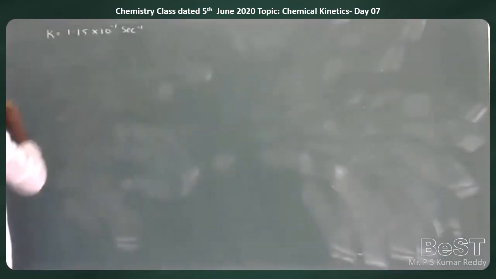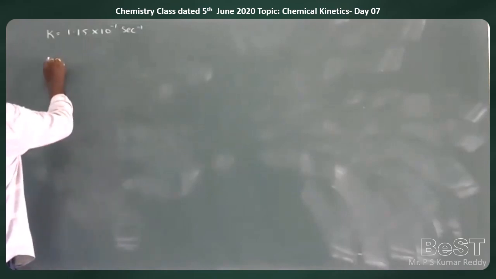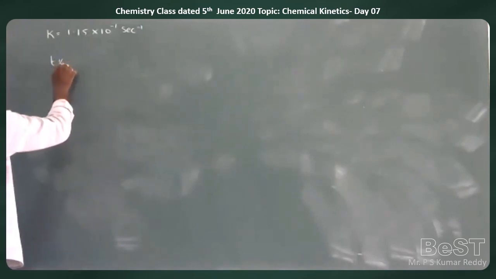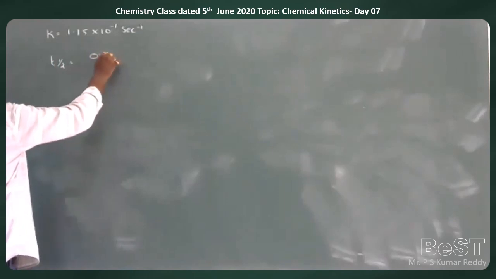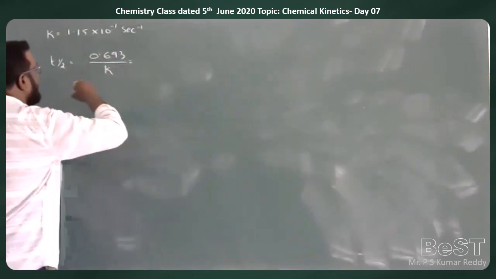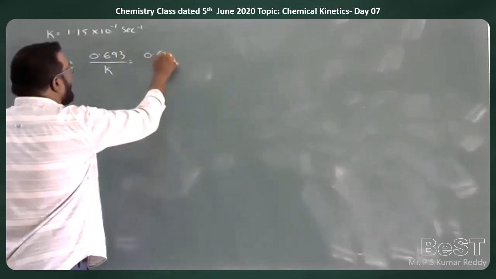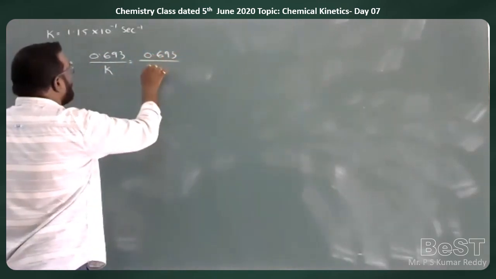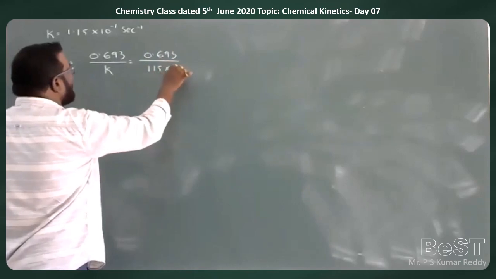Since it is a first order reaction, half-life T half is equal to 0.693 by K, which is 0.693 by 1.15 into 10 to the power of minus 1.